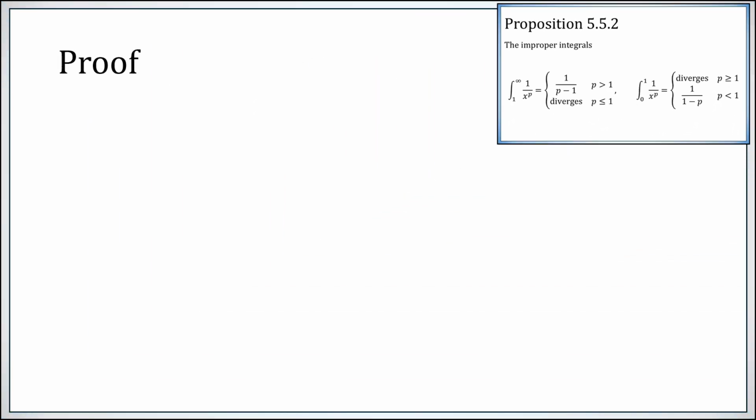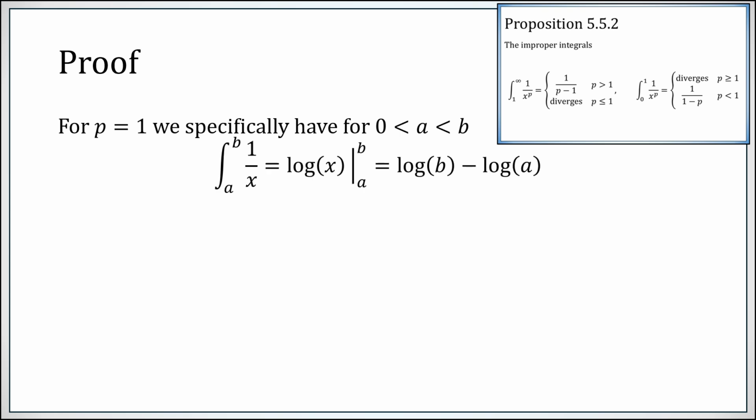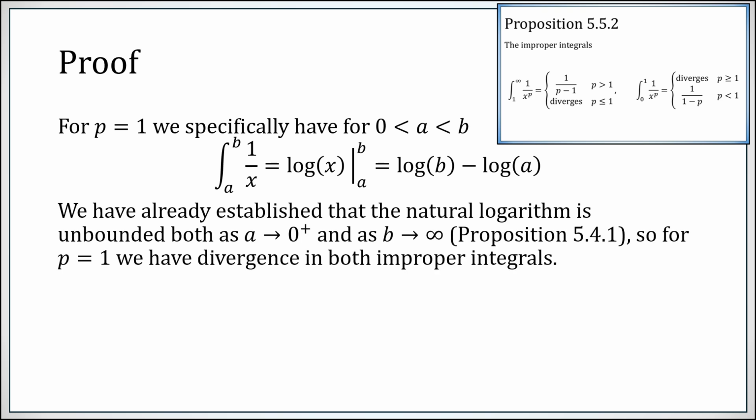Let's just work through a computational proof here. When p is specifically exactly 1, then you can just apply the fundamental theorem of calculus. Remember, the definition essentially of logarithm is this integral. And you get that the integral from a to b of 1 over x is log b minus log a. And we also know that the logarithm function is unbounded both as a approaches 0 from above and as b goes to infinity. So both of these limits will go to infinity. So specifically for p equals 1, you get divergence for both improper integrals.